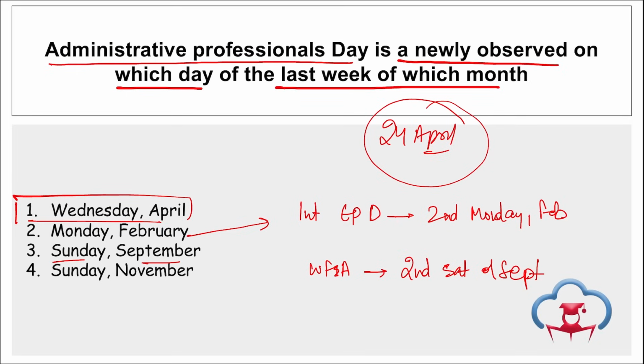Right? Then if we talk about UN World Day of Remembrance for Road Traffic Victims, observed annually on the third Sunday of November month. Correct? So coming back, remember, we observe this Administrative Professionals Day on the last full week in April on Wednesday.